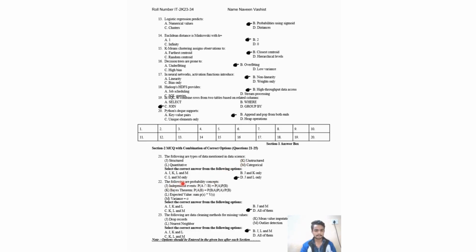The following are more probability concepts: independent events, Bayes theorem, expected value, or variance equal to sigma. So all of these are correct. The following are data cleaning methods for missing values: drop record, mean value imputation, nearest neighbor, or outlier detection. So the correct answers are drop records, L, nearest neighbor, and M, outlier detection.